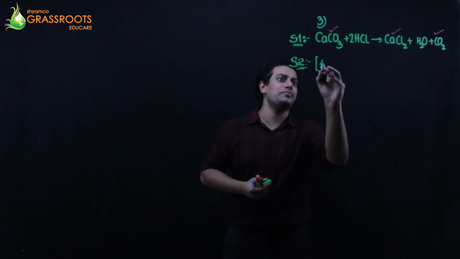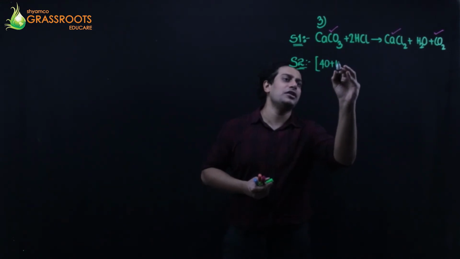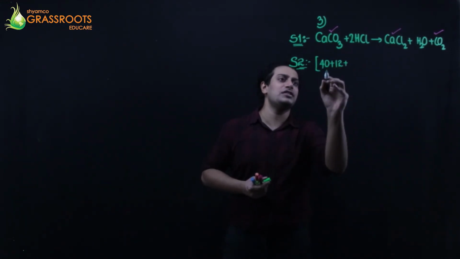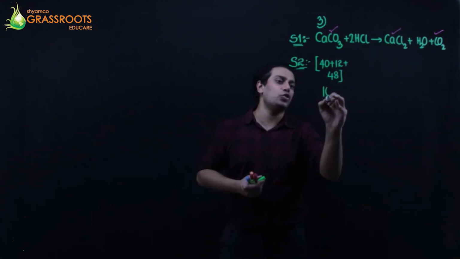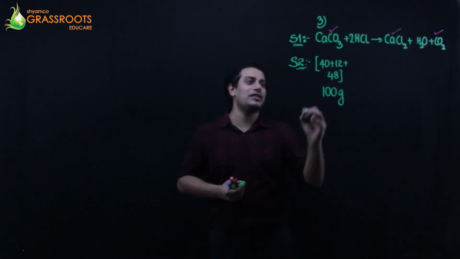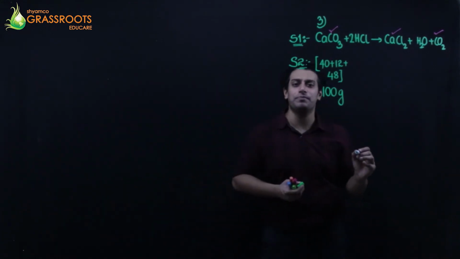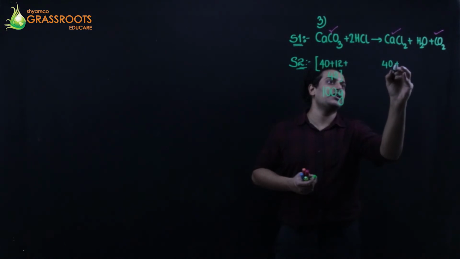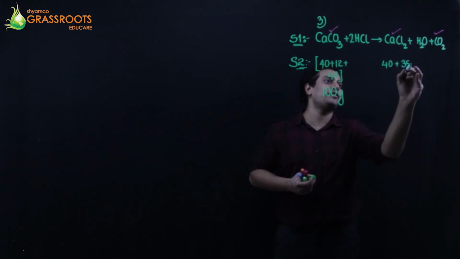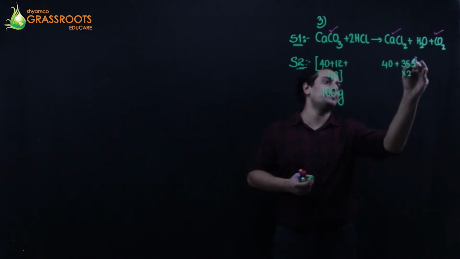Calcium is 40 grams. Carbon is 12 grams. Oxygen is 16, 3 times is 48 grams. So that makes it total 100 grams. That's the molecular weight of calcium carbonate, limestone. Calcium is 40. Chlorine is 35.5 into 2.